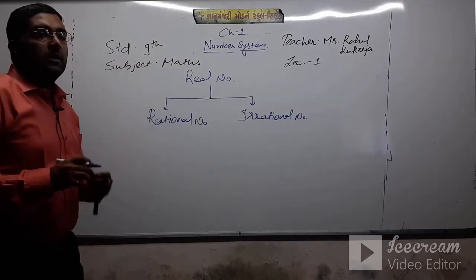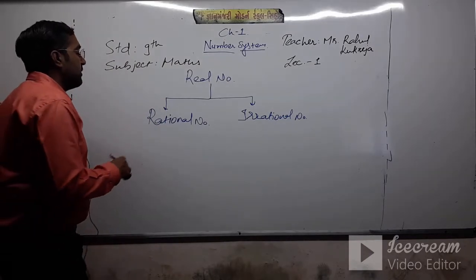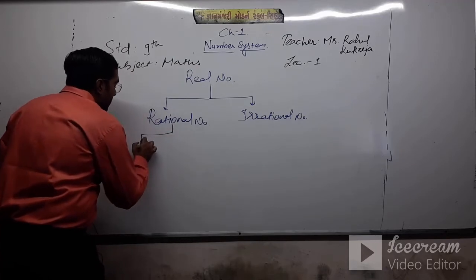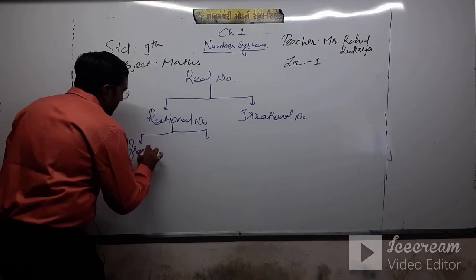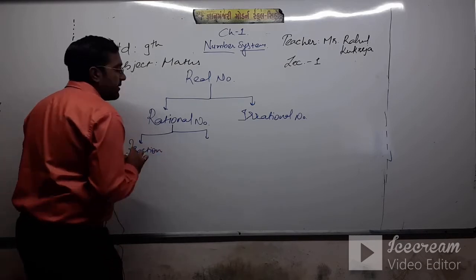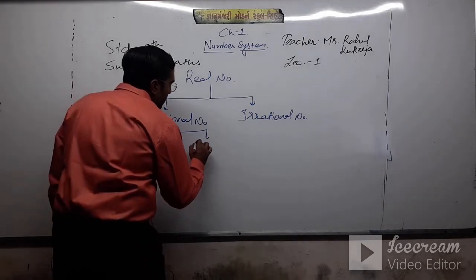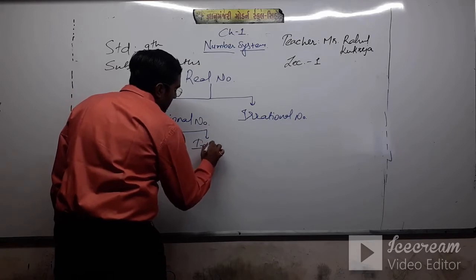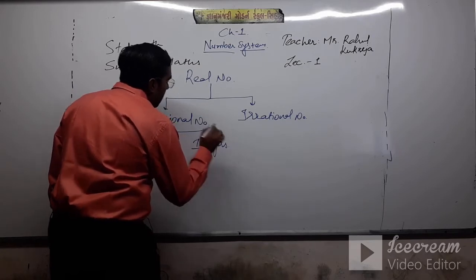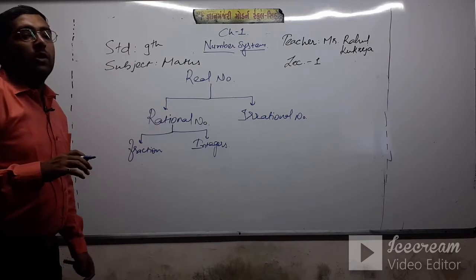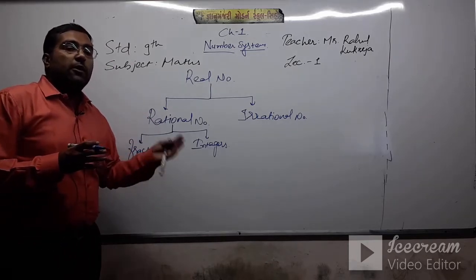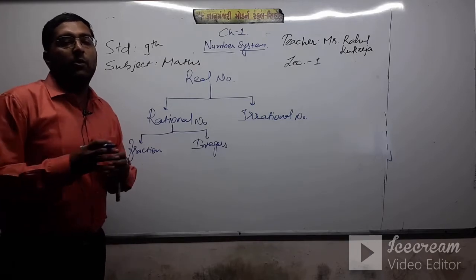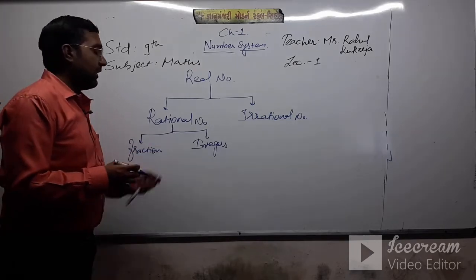Rational numbers are also divided into types. One of them is fractions, and the other part of the rational numbers is integers. We know integers: all the negative values, 0 and positive values, all combined are known as the integers.